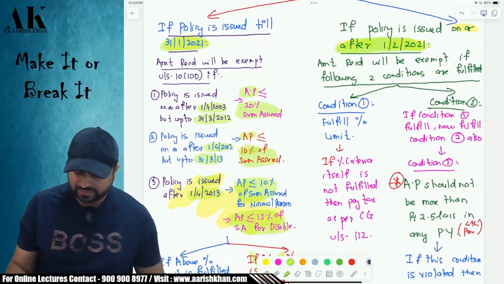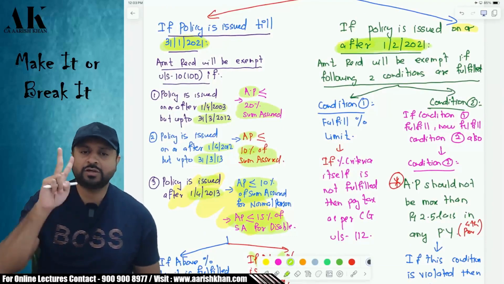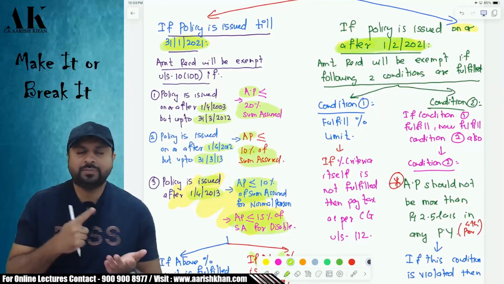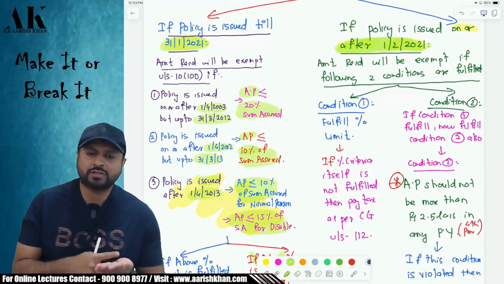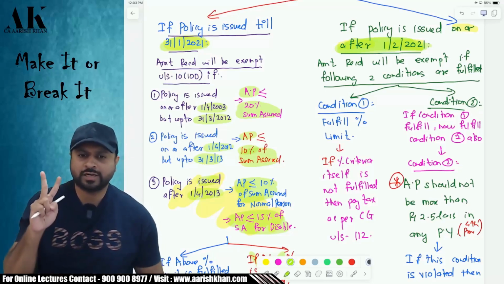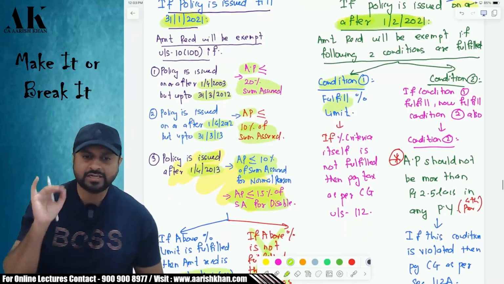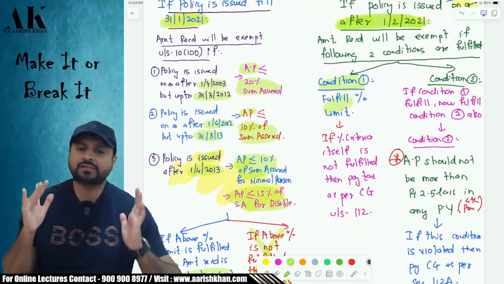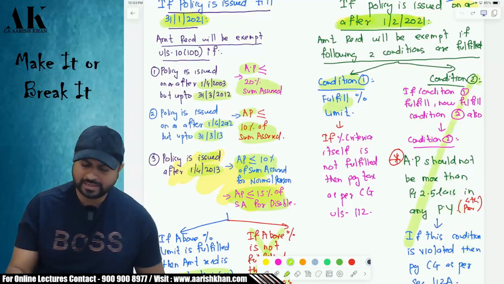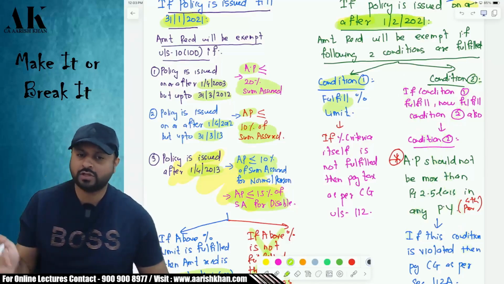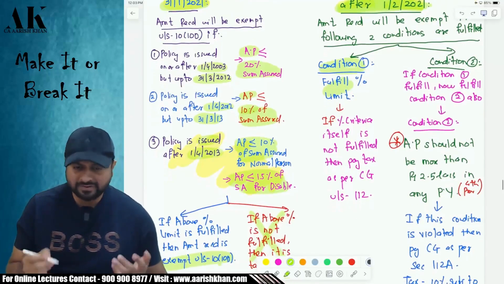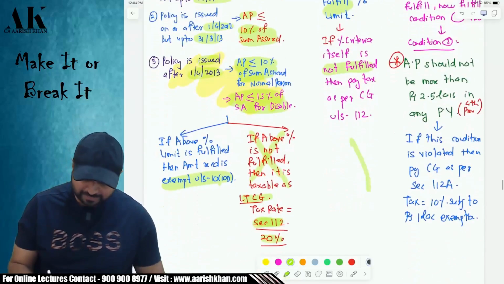On or after 1st Feb 2021, you have to check two conditions, not one. If the policy is issued on or after 1st Feb 2021, two conditions are going to be checked by you. The first condition is the same one. First of all, check the first condition. You have to pass the test of the first condition first. Don't jump to the second condition directly. You have to go in the order of the law. If the first condition itself is not fulfilled, then you pay tax as per the old provision only.